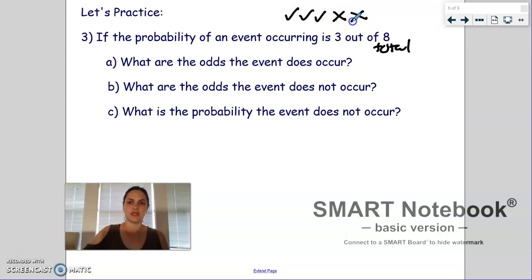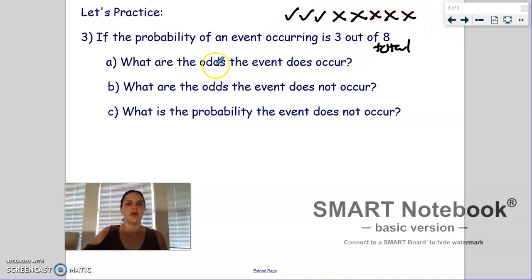So I do this until I get up to 8. 4, 5, 6, 7, 8. There must be 5 ways that it doesn't occur so that there is a total. There's definitely 3 successes and a total of 8. So fill in the rest with X's.